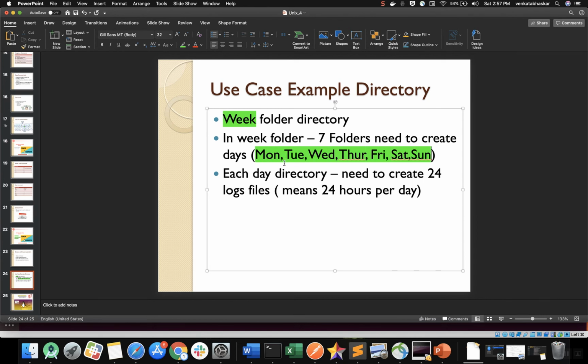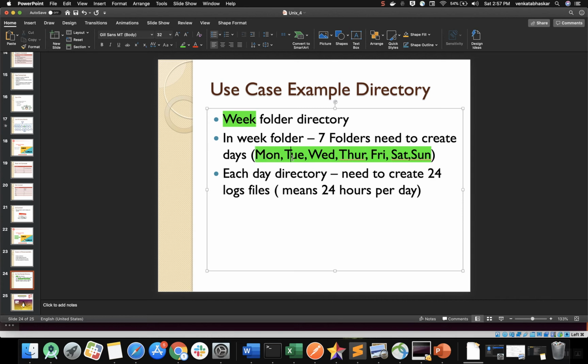Now you are comfortable with how to create a directory, right? So inside Monday, for 1 day how many hours do we have? 24 hours, right? So I want to create 24 log files. If you are working in the IT industry, in a project, it's based on the requirement. Every 1 hour I need to generate a log file, so per day 24 hours. So I need to create 24 log files at a time. How can I create them? With the date. This is my use case.